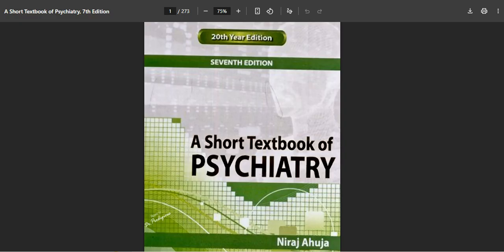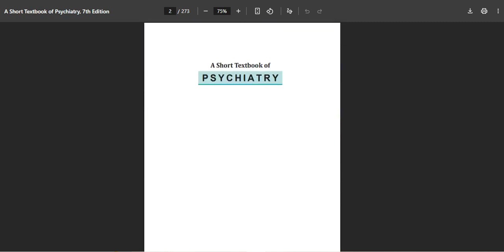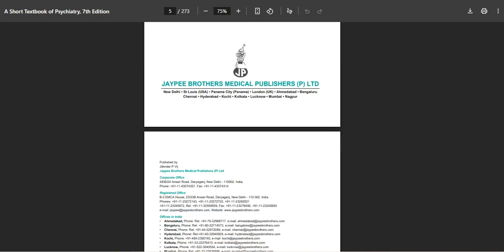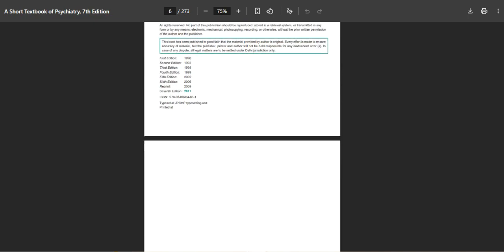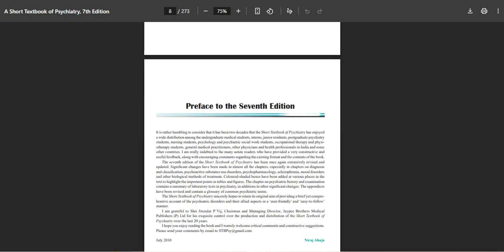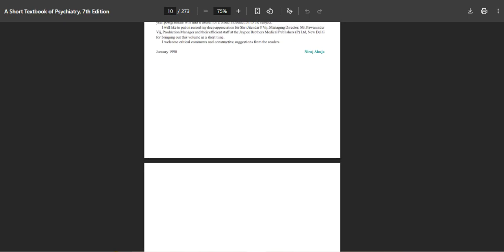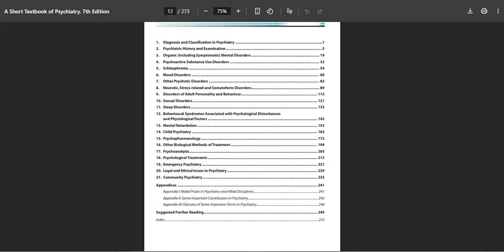Now, what is included in this book? As you can see on your screen, I will scroll down below. A Short Textbook of Psychiatry will tell you everything from the very basics, from scratch. But it has a prerequisite. And what is that prerequisite? That prerequisite is that you have to have some basic understanding of NCERT.